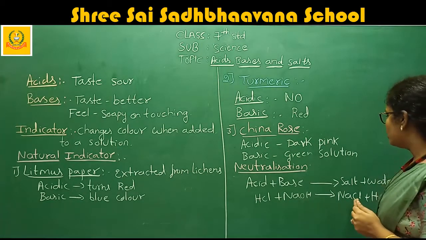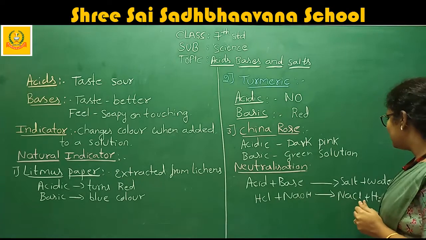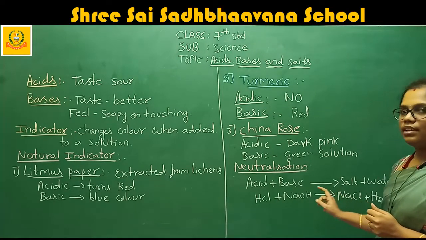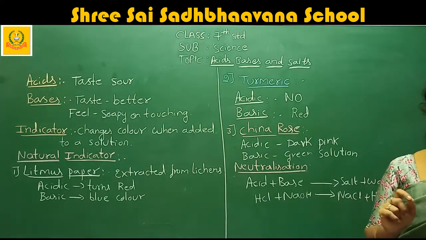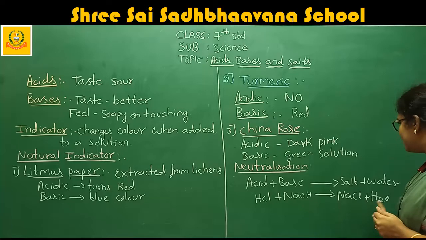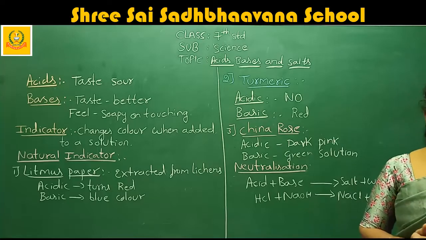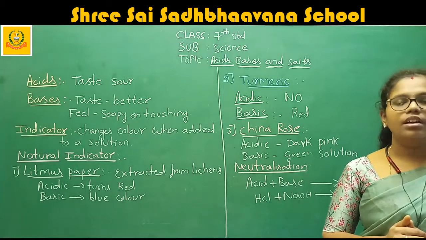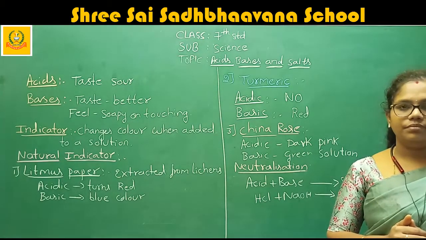It forms sodium chloride, NaCl, with a capital N, small a, capital C, small l, plus water. This is all about the neutralization reaction.